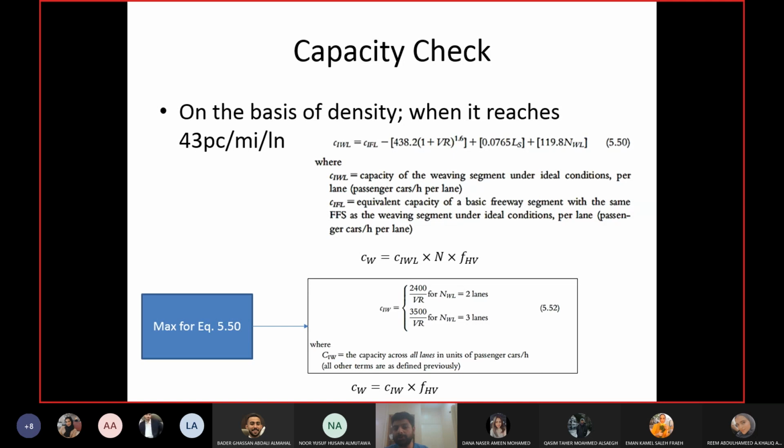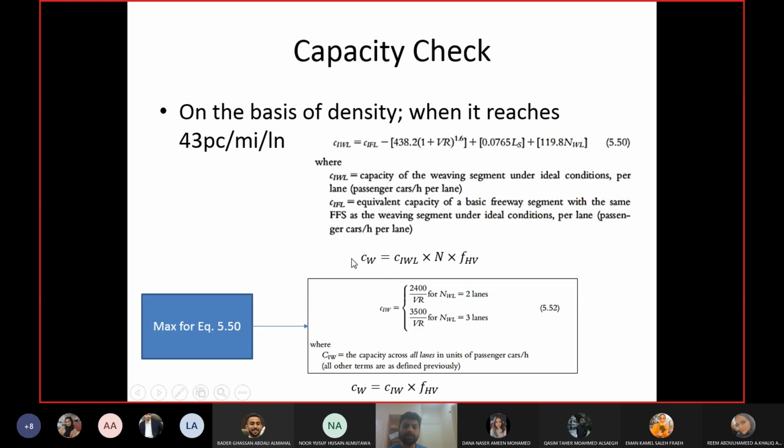Okay. So I showed you a table last time, to calculate the capacity of the basic freeway segment under ideal conditions. So you can use the same table. You just have to know the free flow speed. Okay. VR means the volume ratio, LS short length, and WL the number of weaving lanes. Okay, and the actual capacity. So CIWL is the actual capacity under ideal conditions, and this one is the capacity for the weaving segment.